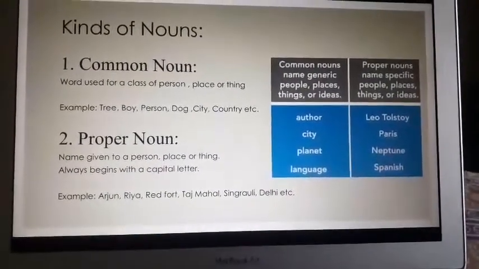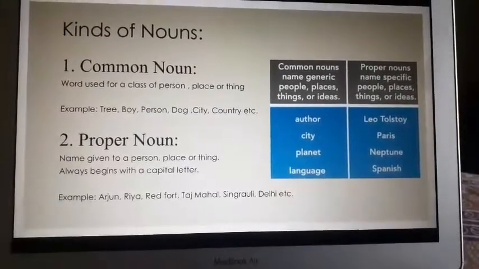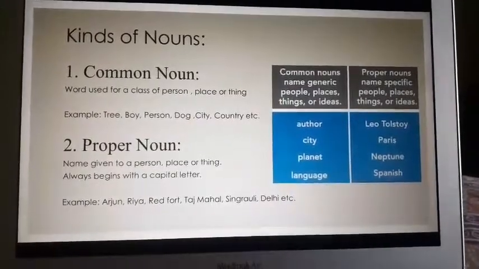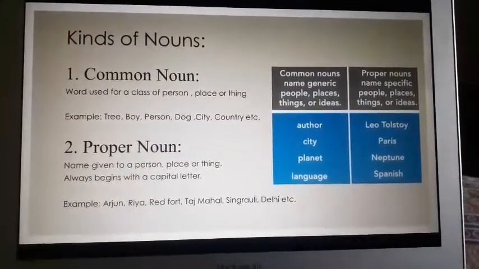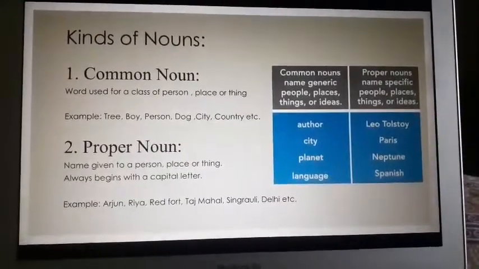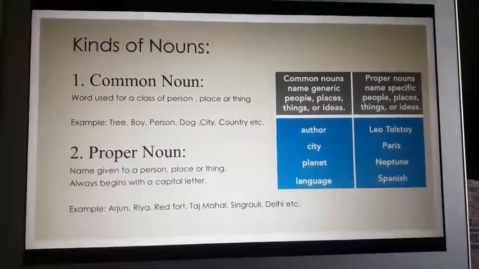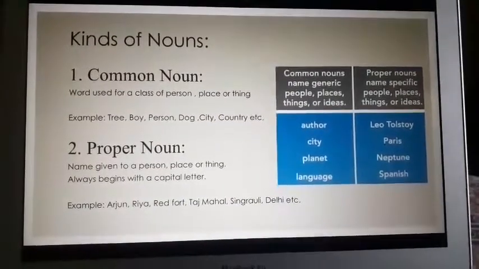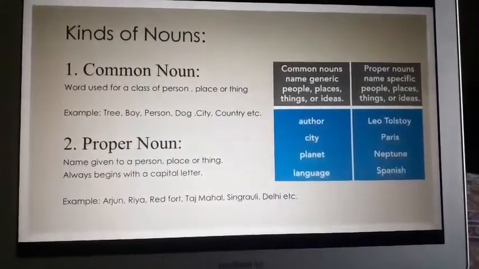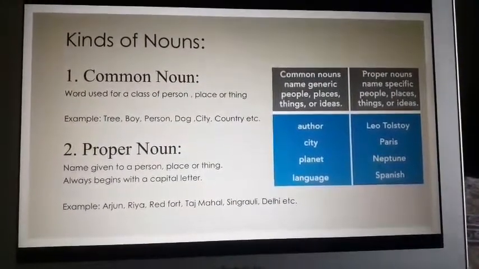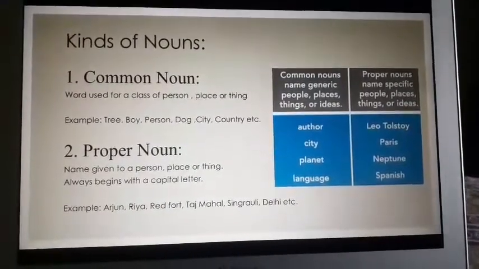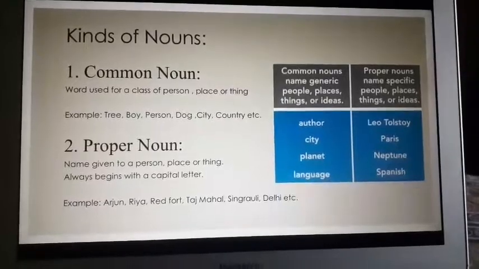First kind of noun, which is common noun. Now, what is a common noun? It is basically a generic name. It's the word used for a class of person, place, or thing. Okay? It is a general name that you give to that particular category. You characterize or categorize them into a particular category. For example, tree, boy, person, dog, city, country. These are all common nouns. Let's come to the other one.